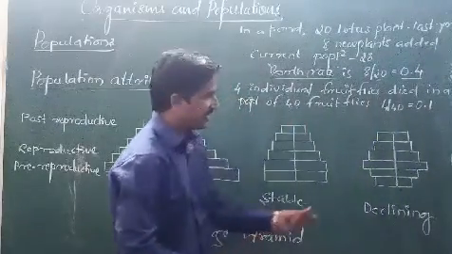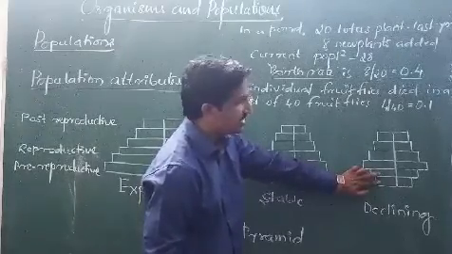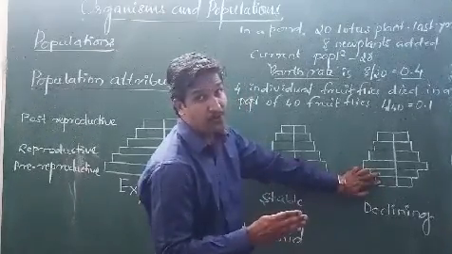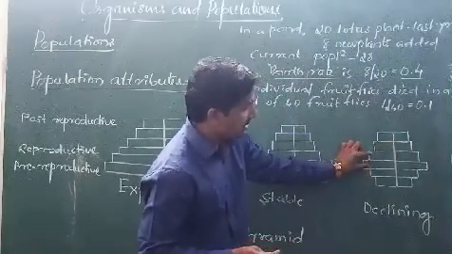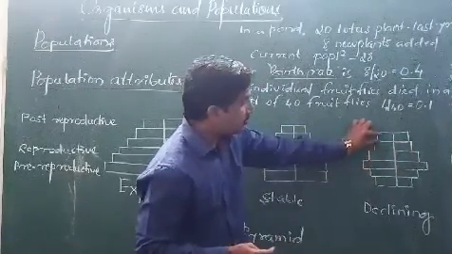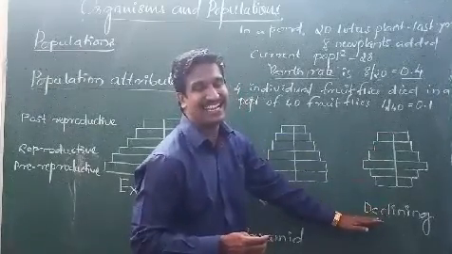Whereas the third one, here you can look, these lower two are considered as pre-reproductive. The pre-reproductive number is less, the reproductive number is more, the post-reproductive is less, so we consider it as declining.